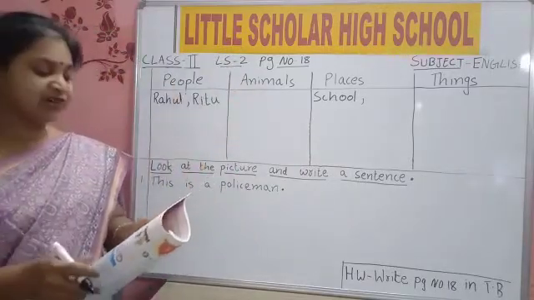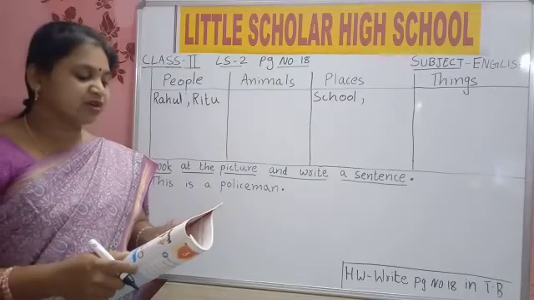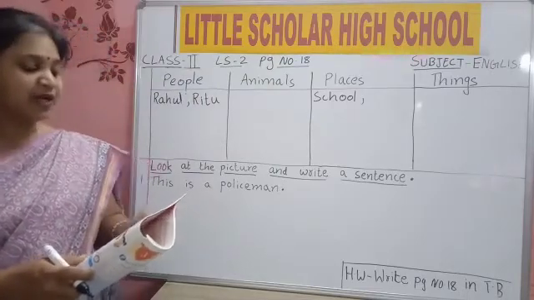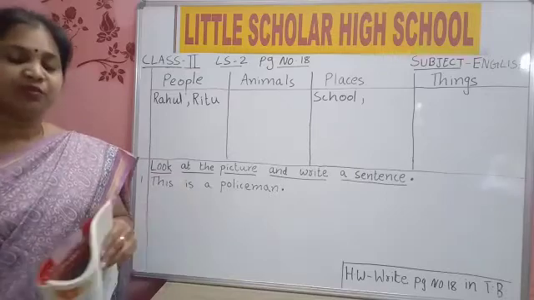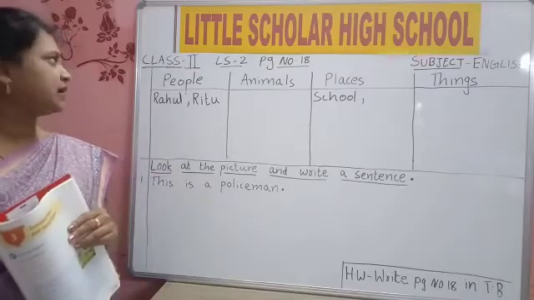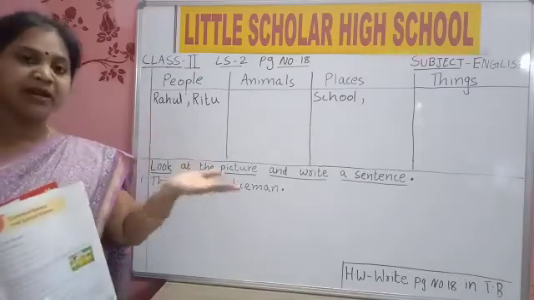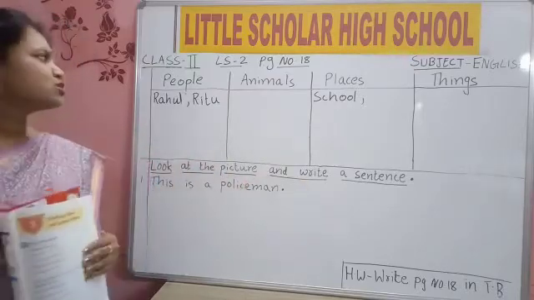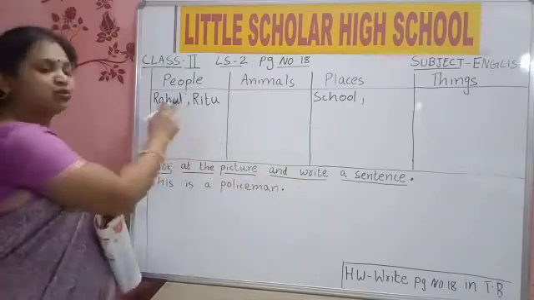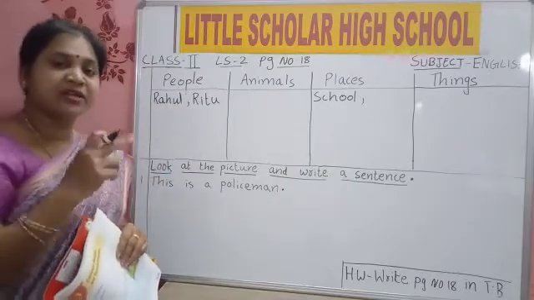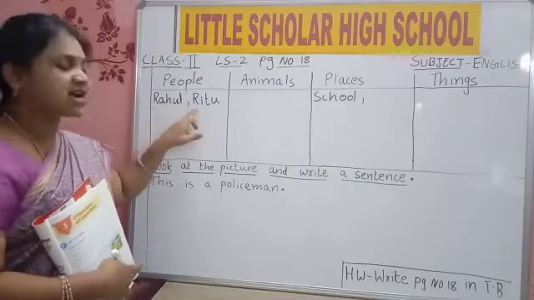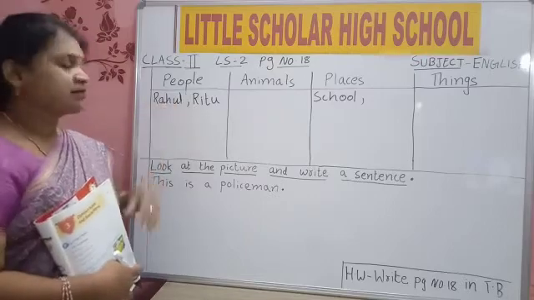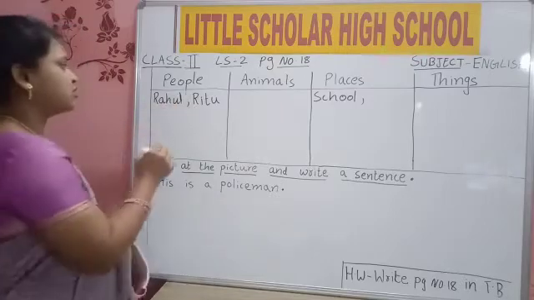Second sentence, put finger, read. The little girl was playing in the park. You have circled girl. Girl is a name of people, a common name. All the girls are known as girls, a common name to all the girls. So, girl. Rahul and Ritu are what? Special names. That's why they start with a capital letter. Now, girl is what? Common. So, small letter only.